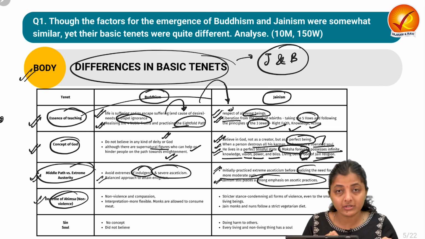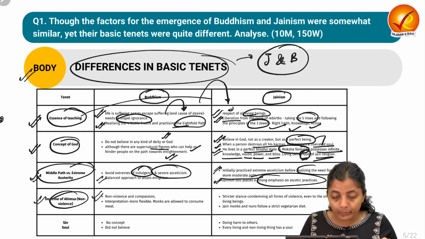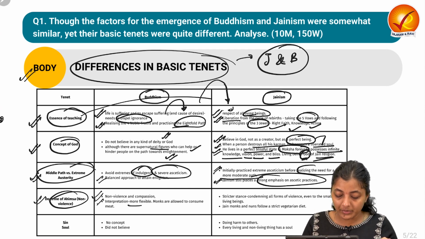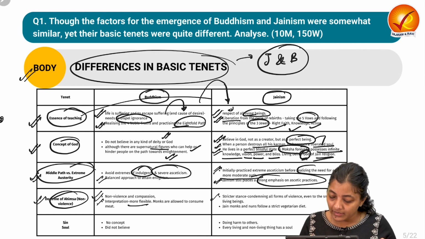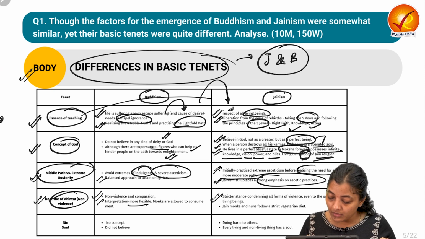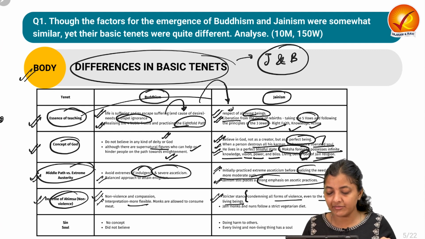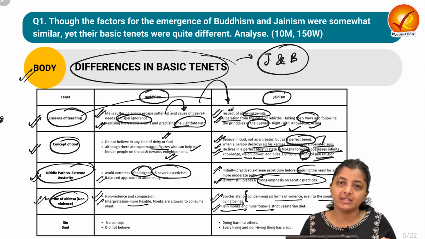Then what about the concept of ahimsa and how it differs in both religions? Buddhism promotes non-violence and compassion, although the interpretation is more flexible. The monks are allowed to eat meat in their meals. Jainism promotes stricter adherence to ahimsa and condemns all forms of violence, even to the smallest living being. Jain monks and nuns follow a strict vegetarian diet.